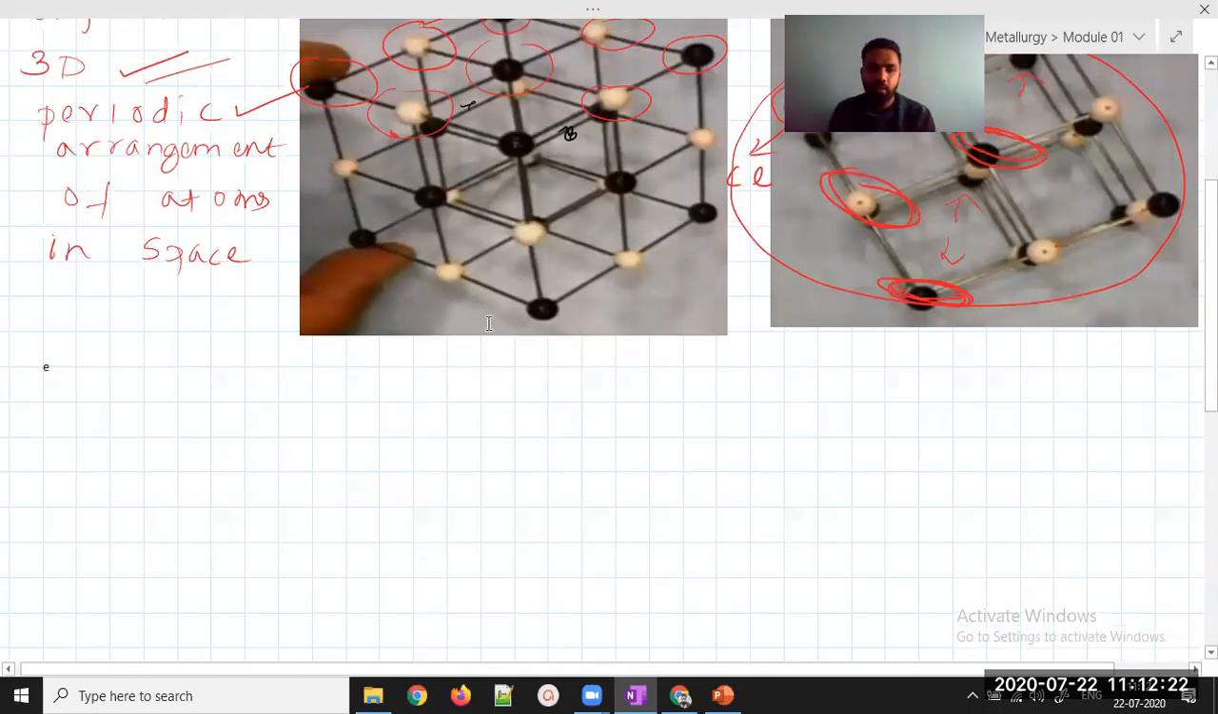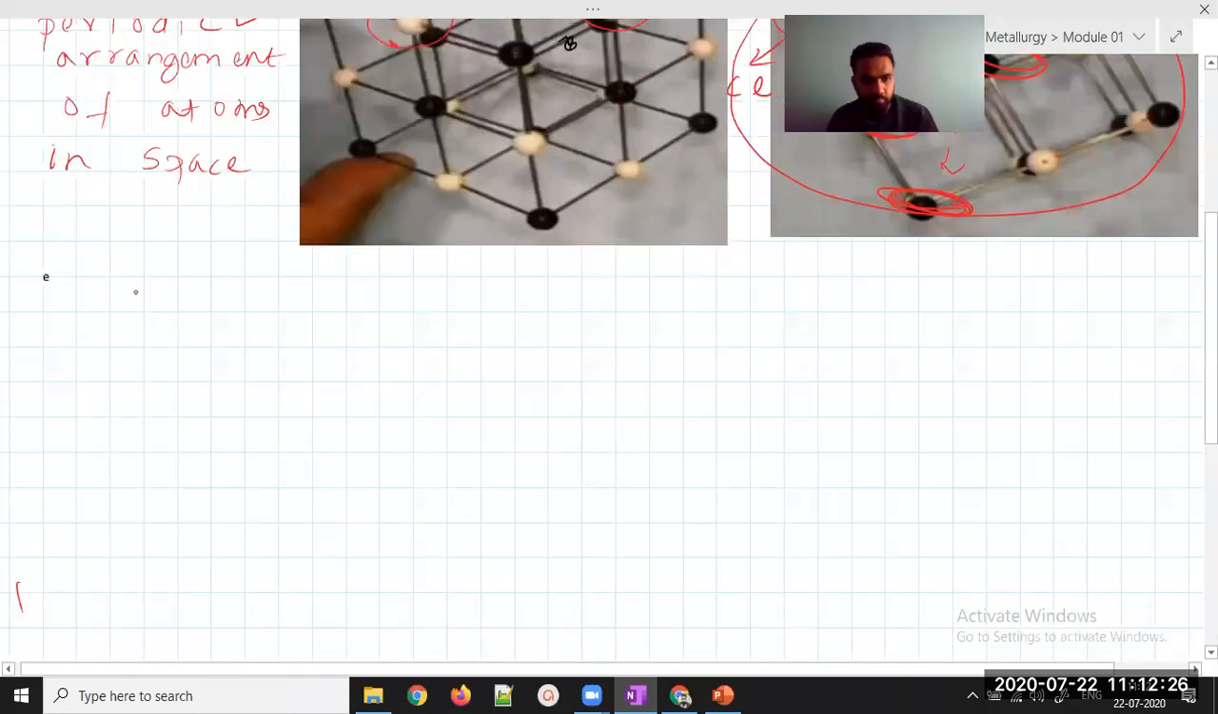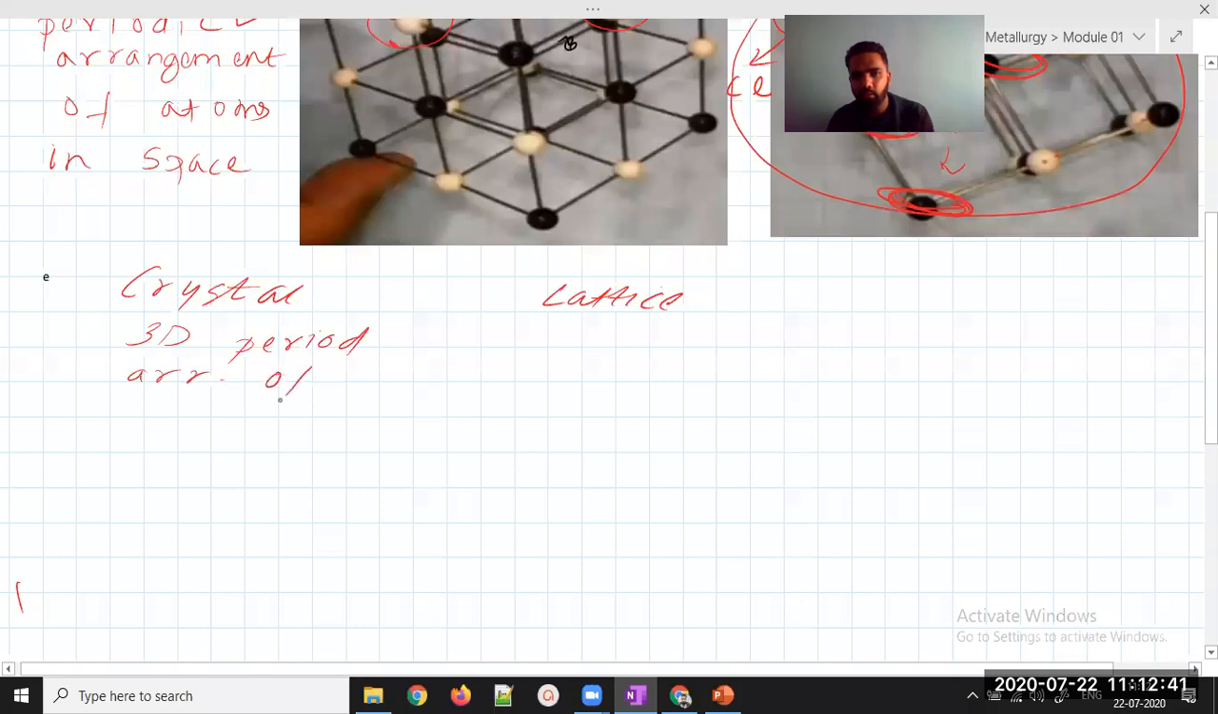So we have got some basic idea. What do you mean by crystal? Definition is there. And what do you mean by lattice? We already know the definition. Crystal is a 3D periodic arrangement of atoms, and lattice is a 3D periodic arrangement of points in space.